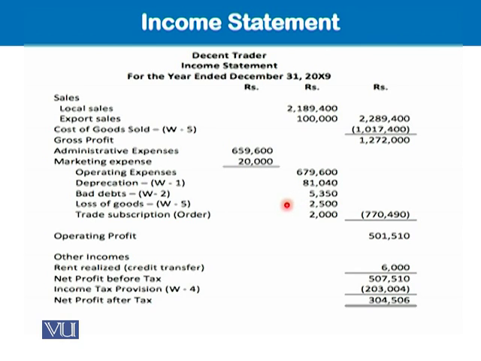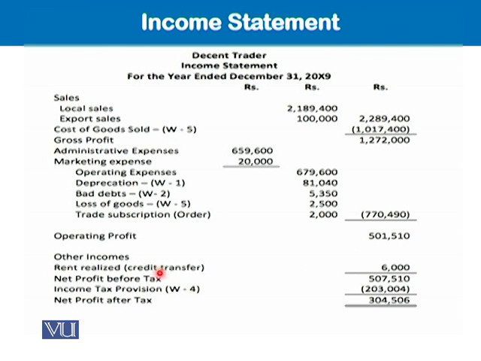So being an abnormal loss, it should be here. And the gross profit figure is there. You can calculate through your calculators, please. Administrative expense and marketing expense are total operating expenses with the adjustment of depreciation, bad debts, loss of goods, and trade subscription standing order. Total operating profit is this.